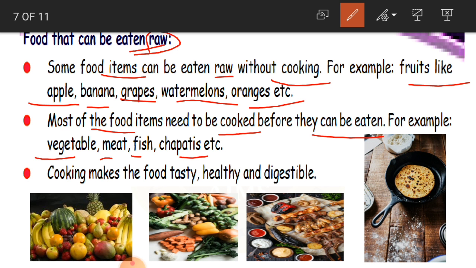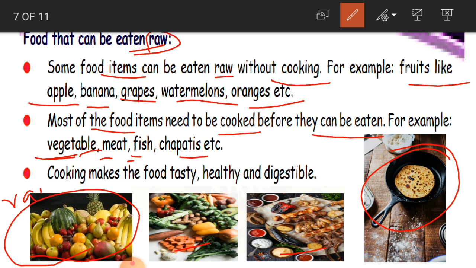Okay, children, like some vegetables, meat, fish, chapatis. See, this is all non-veg here. So these are some vegetables where we have to cook and eat. But see, children, fruits here, we can take raw as it is. So all these items we have to cook and eat.